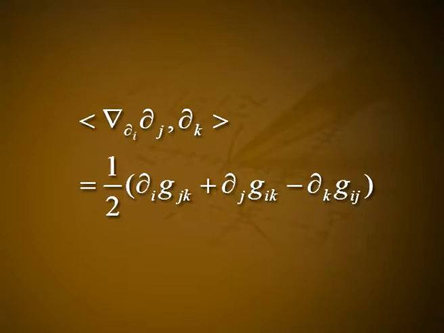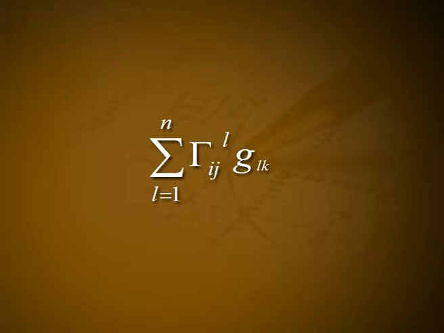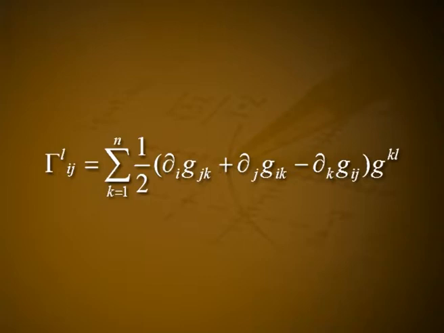These equations can be solved uniquely, yielding the first Christoffel identity: ⟨∇_{∂_i} ∂_j, ∂_k⟩ is equal to half into (∂_i g_jk plus ∂_j g_ik minus ∂_k g_ij). The left hand side of this identity is equal to the summation over l from 1 to n of Γ_ij^l g_lk. Multiplying by the inverse g^kl of the matrix g_lk, this yields the second Christoffel identity: Γ_ij^l is equal to the summation over k from 1 to n of half into (∂_i g_jk plus ∂_j g_ik minus ∂_k g_ij) into g^kl.